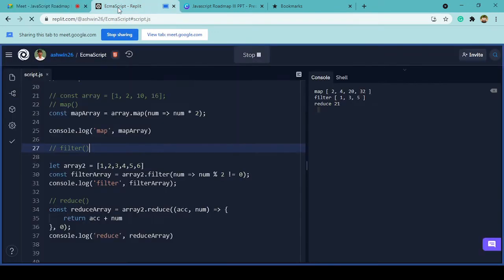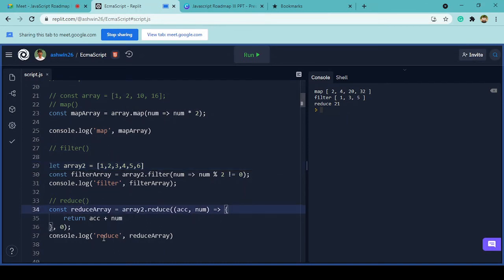Okay, good. So as you can see, the value over here is given as 21. This 21 is nothing but the sum of all of these values that we have provided over here. Each and every time we apply this function for each value in array 2, it will use 0 along with each number. It will reduce it to one single element.